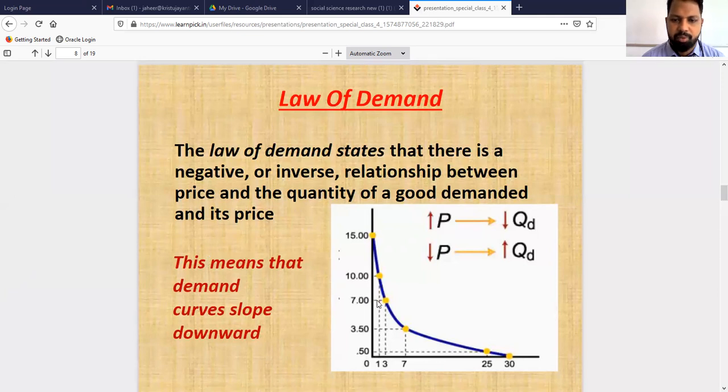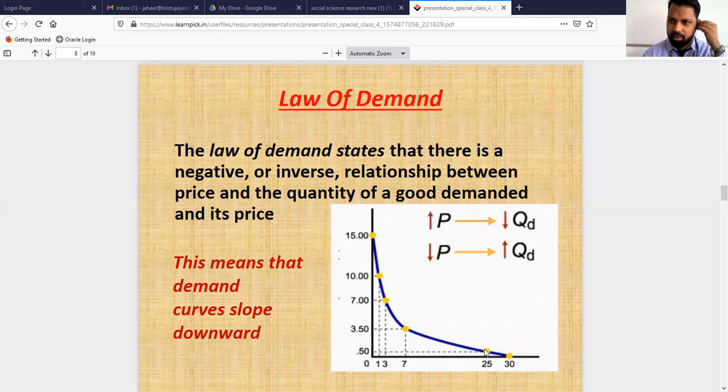And it is shown with the help of a diagram where you can see that when the price is on a higher side, the quantity demanded is on a lesser side. When the price is on a lesser side, the quantity demanded keeps on increasing. This is clearly shown in the diagram, and this is an individual demand curve, where the demand curve is negatively sloped from left to right. So it shows an inverse relationship between the demand for the commodity and the price of the commodity, and the summation of individual demand curves shows the market demand curve. So that is the law of demand, and I hope that it is clear to you.